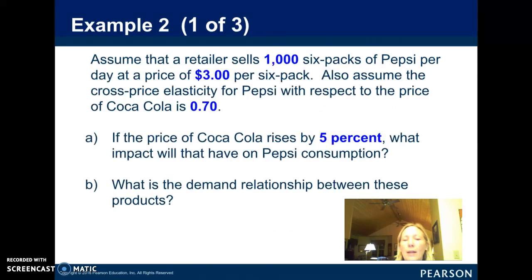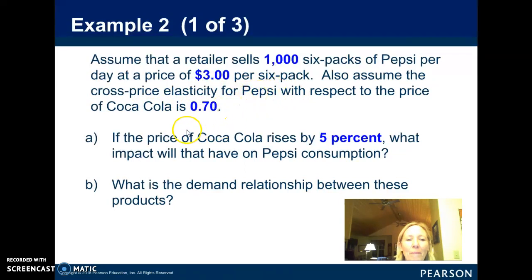Okay, and then this is another one, very similar idea. So they're looking at Pepsi and Coke, and you might think just right off the top, Pepsi and Coke are not complements, but they would be substitutes, right? Some people, I know people who like Pepsi and they would never consider Coke to be a complement. But in general, they're both brown carbonated beverages. So they could be substitutes.